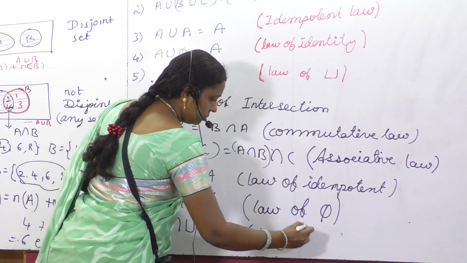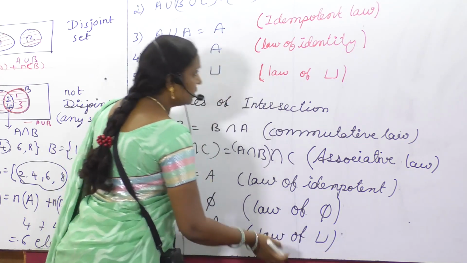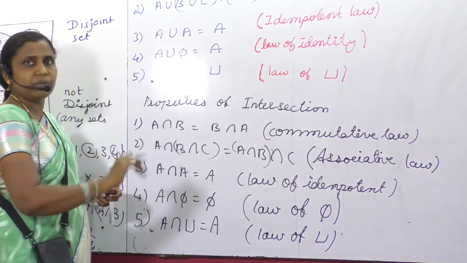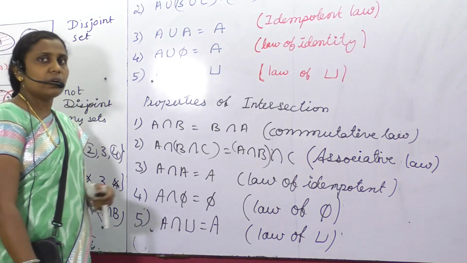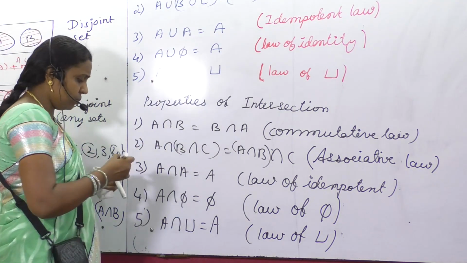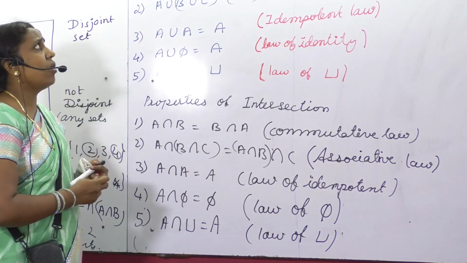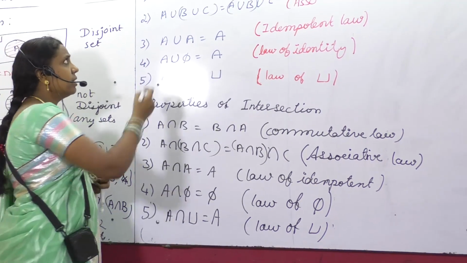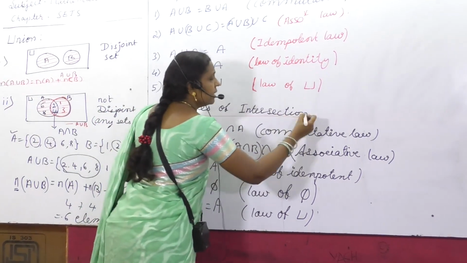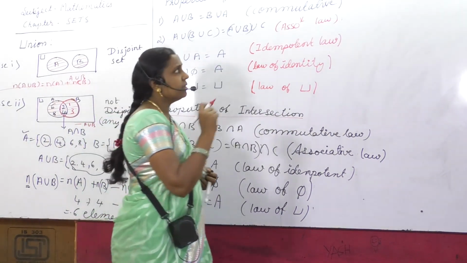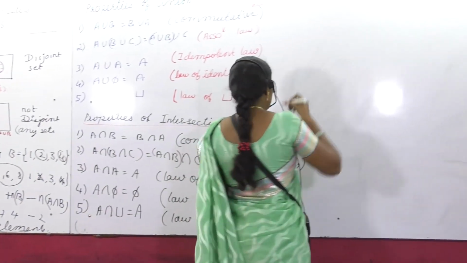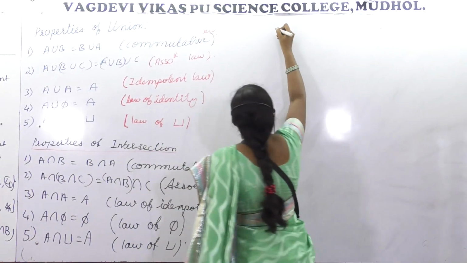Law of U. Law of U under intersection, law of U under union. That way it is. Got it? So these are a few clear laws regarding operations on sets, particularly union and intersection. One more is there, that also we'll deal with. Which one, you know? Distributive.